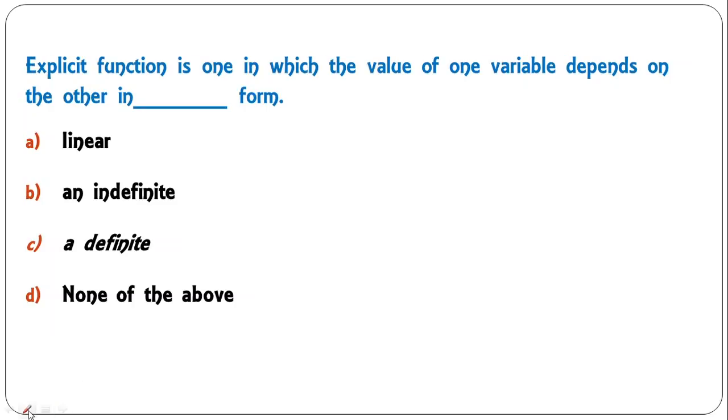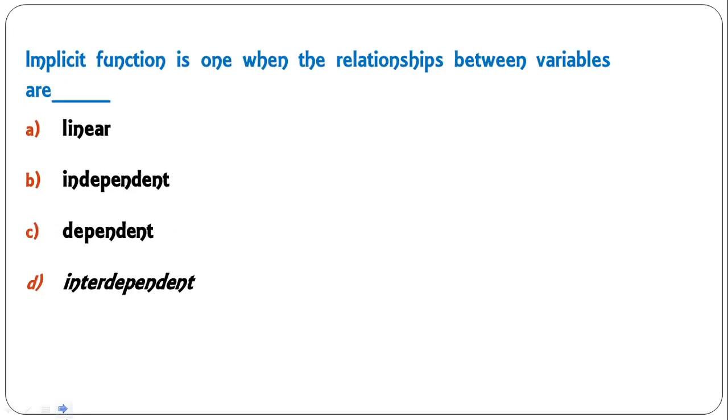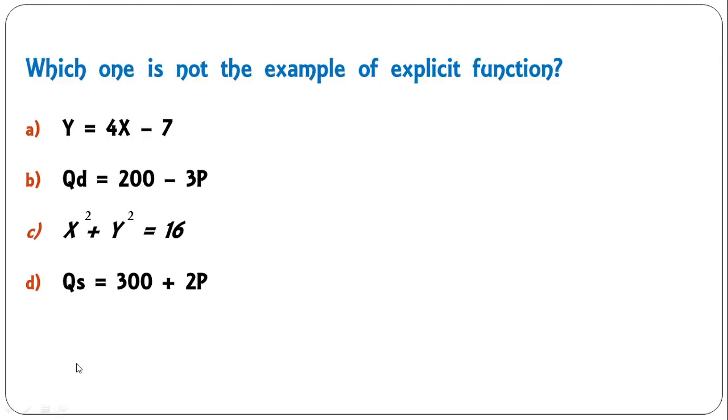Explicit function is one in which the value of one variable depends on the other in a definite form. So in a definite form is the correct answer, C. Implicit function is one when the relationships between variables are linear, independent, dependent, interdependent. Under implicit function, variables are interdependent. It is not clear which one is independent and which is dependent variable, though they are interdependent.